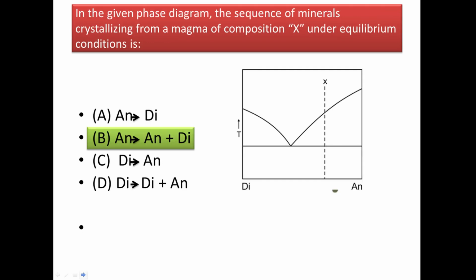Next question. In the given phase diagram, a sequence of minerals crystallizing from a magma of composition X under equilibrium condition is. Now look at the diagram. Because X is nearer to the anorthite side, at first we will have only anorthite, which gradually changes to anorthite and diopside at the eutectic point. So the answer will be option C, that anorthite changes to anorthite and diopside.